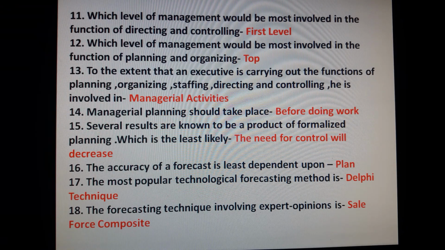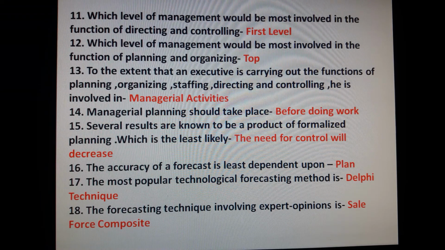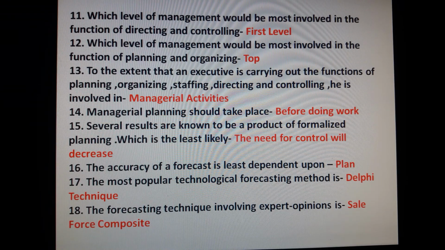Top. To the extent that an executive is carrying out the function of planning, organizing, staffing, directing and controlling, he is involved in managerial activities. Managerial planning should take place before doing work. Several results are known to be a product of formalized planning, which is the least likely: the need for control will decrease. The accuracy of a forecast is least dependent upon plan.